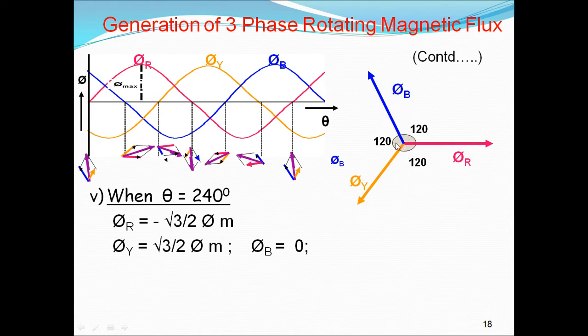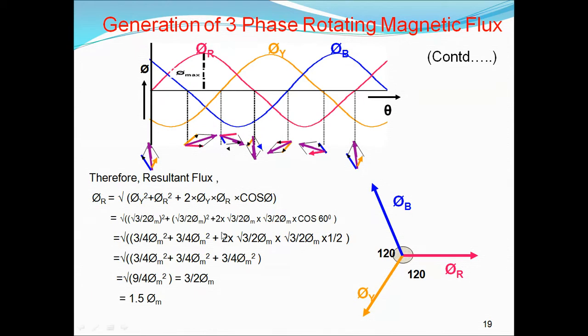So the r phase is in the negative direction. We will bring it like this. We have to add these two to get the resultant vector. So the resultant is 1.5 times the φm. This is the vector diagram, φy, and r is negative, so we have to bring it like this. See here, it came like this. So the angle between these two is 60 degrees. We have to add these two, and we will get the resultant vector φr, which is 1.5 φm.